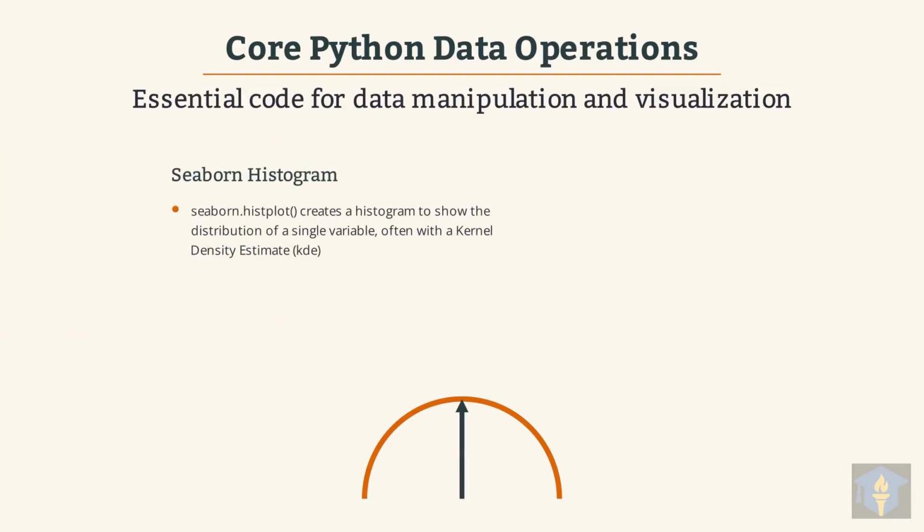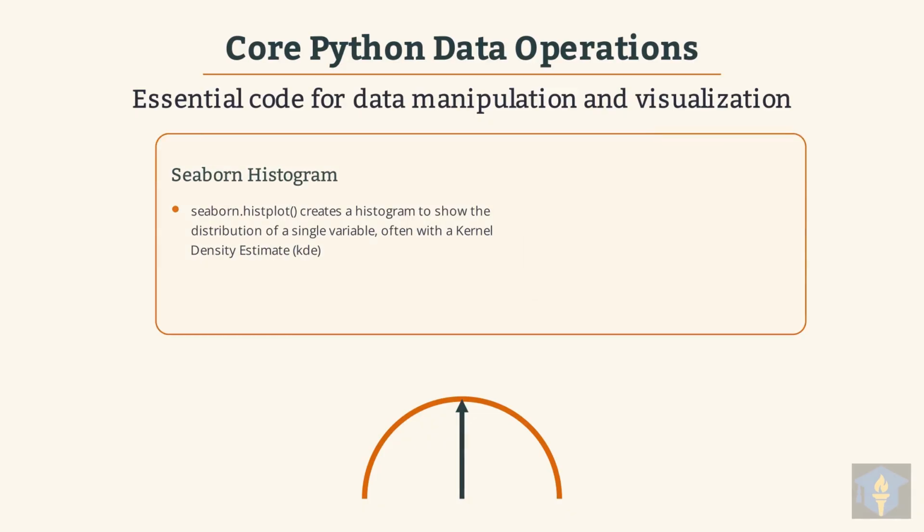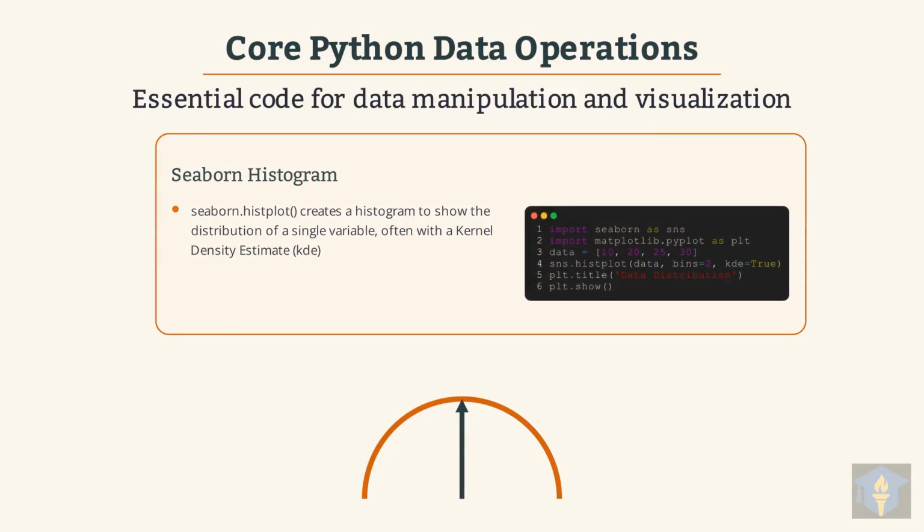Finally, we'll look at creating a histogram using Seaborn, which offers enhanced statistical visualizations. Seaborn histplot generates a histogram to show a variable's distribution, often including a kernel density estimate, KDE. This example shows how to create a histogram of sample data, including a kernel density estimate, to visualize its distribution.